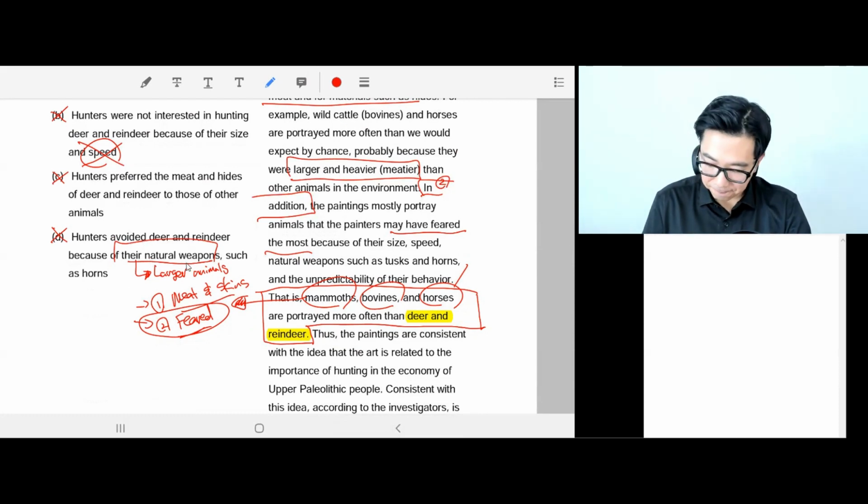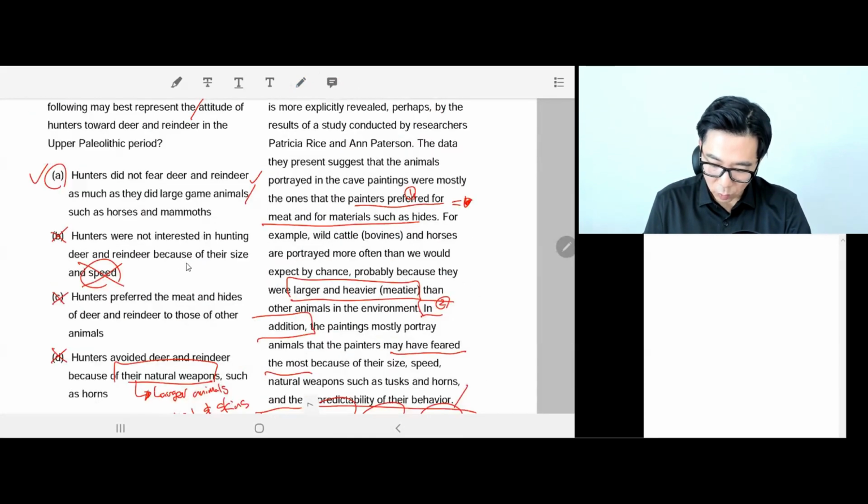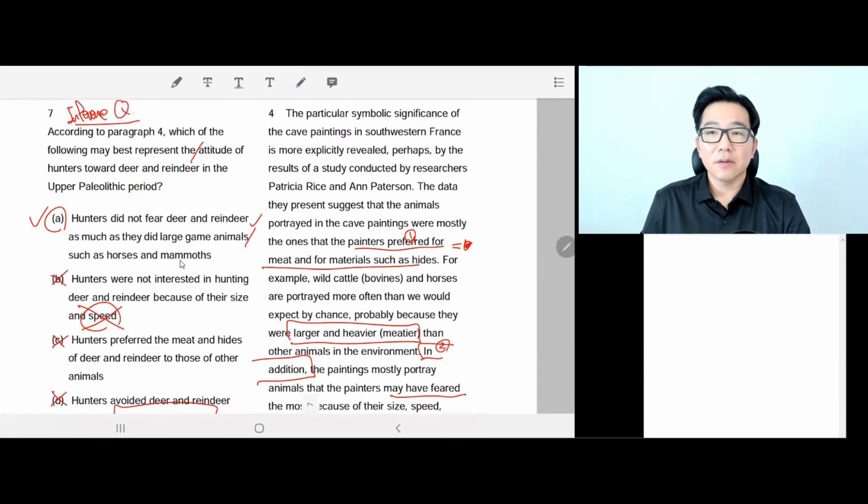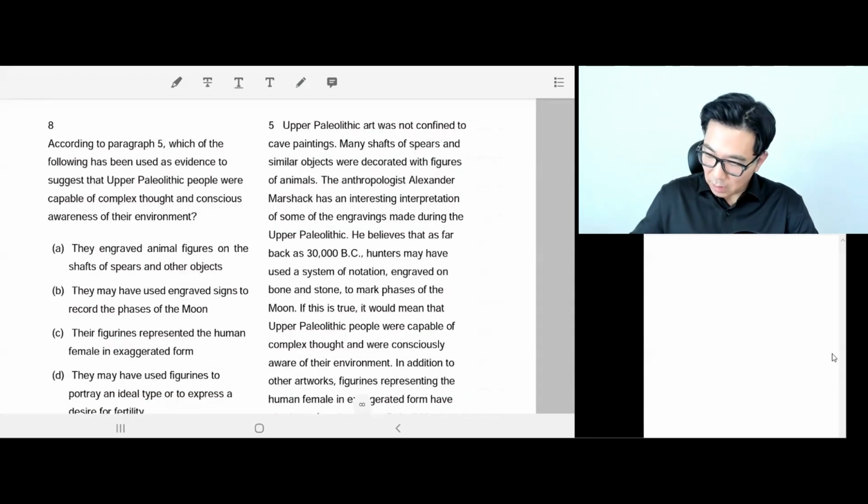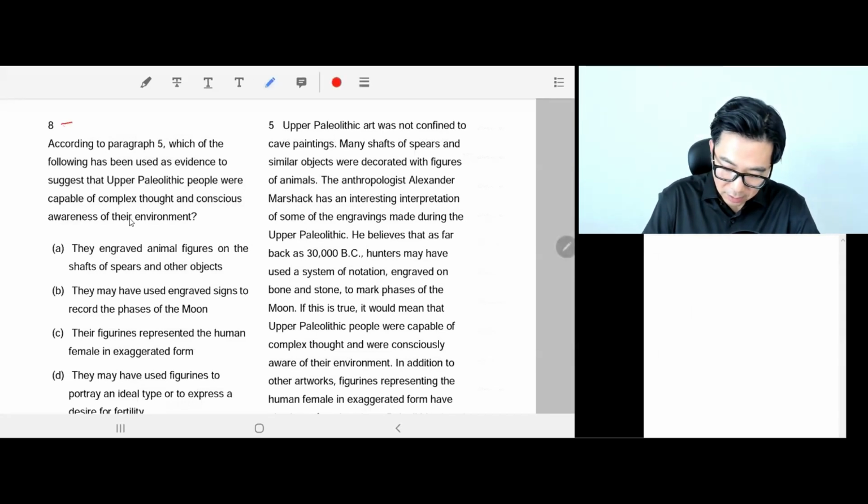Absolutely not. So, a very clear inference question, but not very hard. Very simple. Question 7, the answer is A. Next question, please. All right, question 8. Here we go. According to paragraph 5, which of the following has been used as evidence to suggest that Upper Paleolithic people were capable of complex thought and conscious awareness of their environment? Okay, so this looks like a factual question.